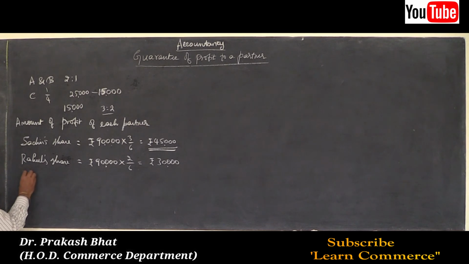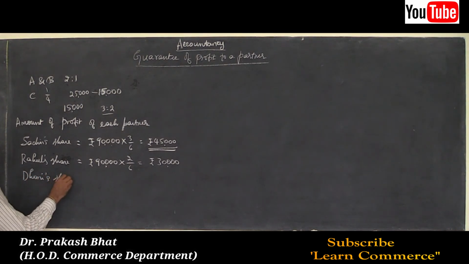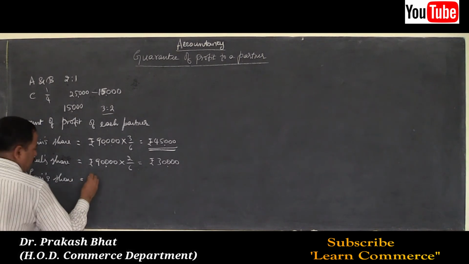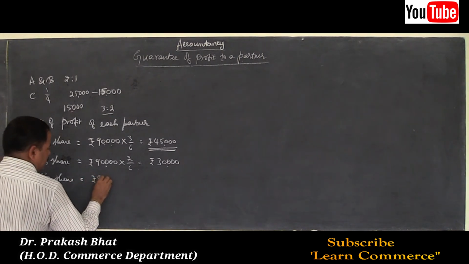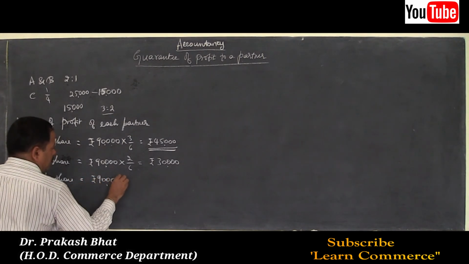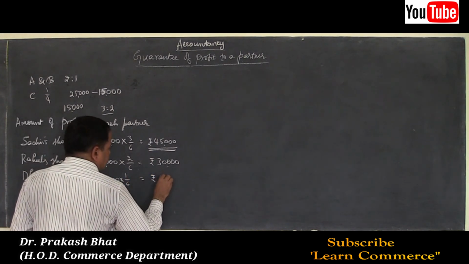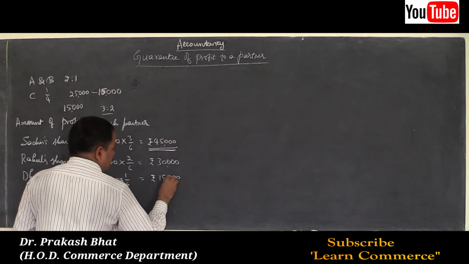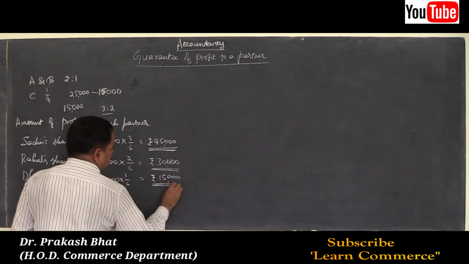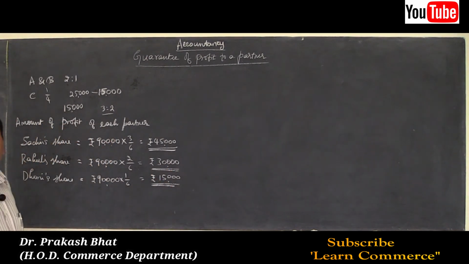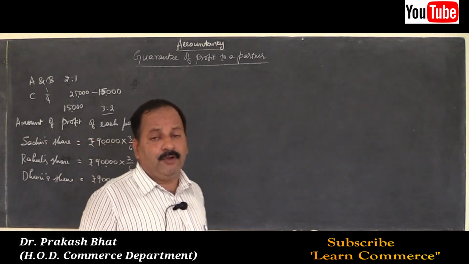Then Dhoni's share is equal to rupees 90,000 into 1 by 6 is equal to rupees 15,000. This is the actual amount payable to the partners in the form of profit.